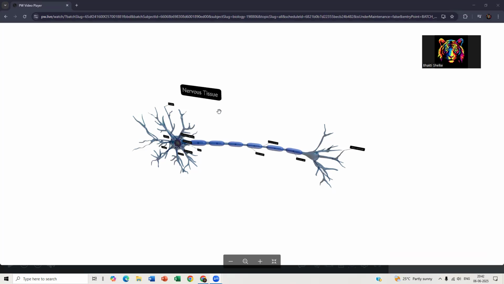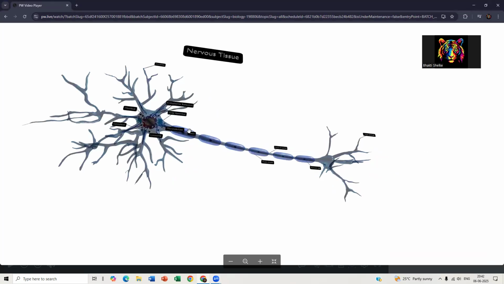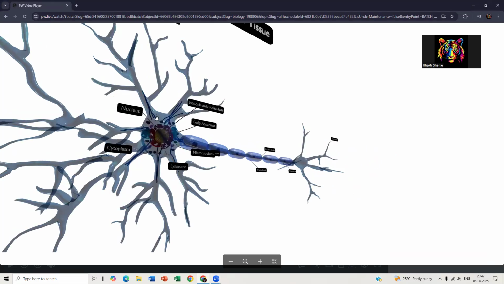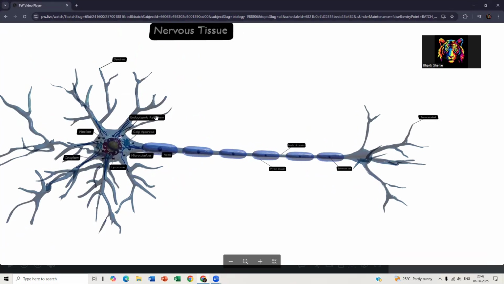The very first thing here you can see in this 3D diagram is the structure of a neuron, and its function also. A neuron is nothing but the longest cell in the human body. This kind of cell forms the nervous system. When many neurons come together, they form a nerve.